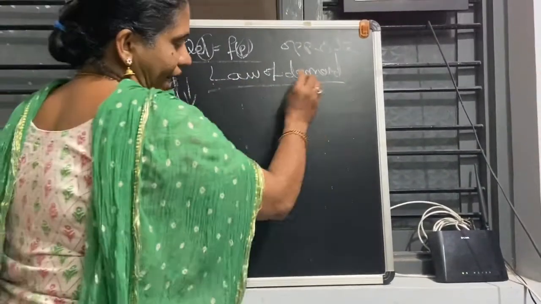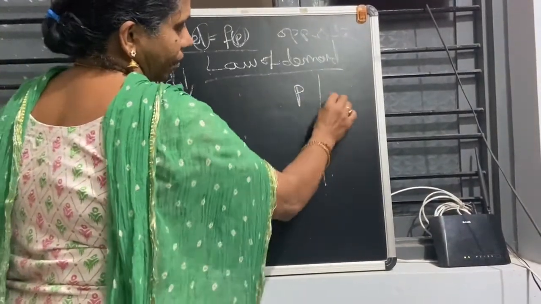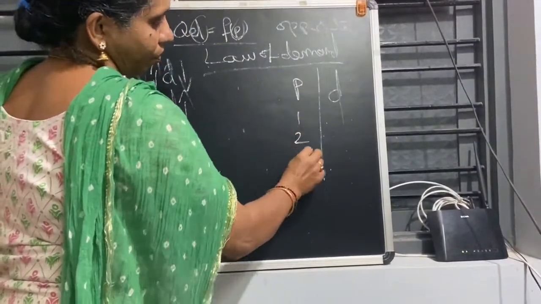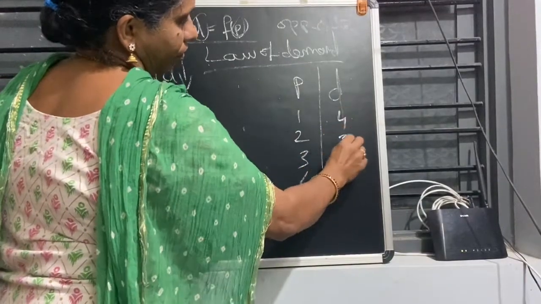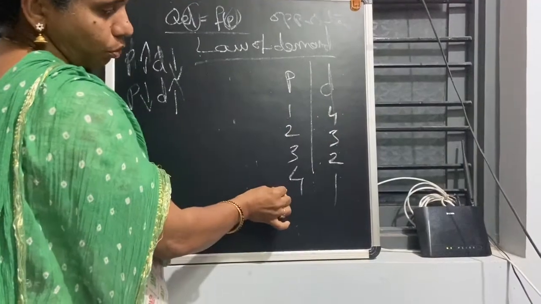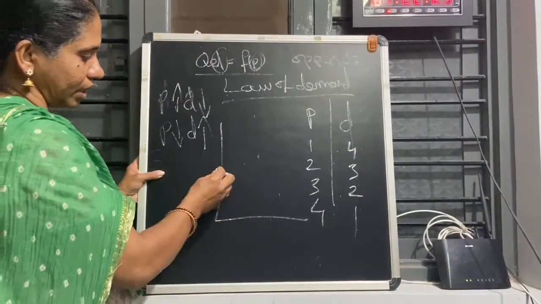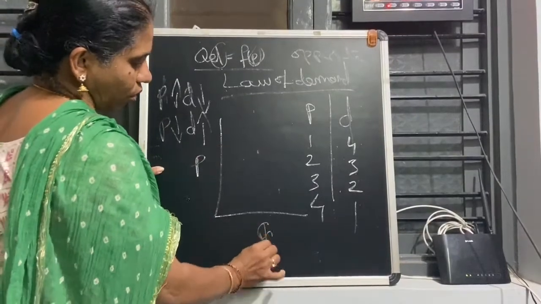Then I can explain the demand through diagrams. For example, price and the demand. When the price is less, demand is more. When the price is more, demand is less. So how will the law of demand curve come? Like this, no? This is the price and this is the quantity demanded.